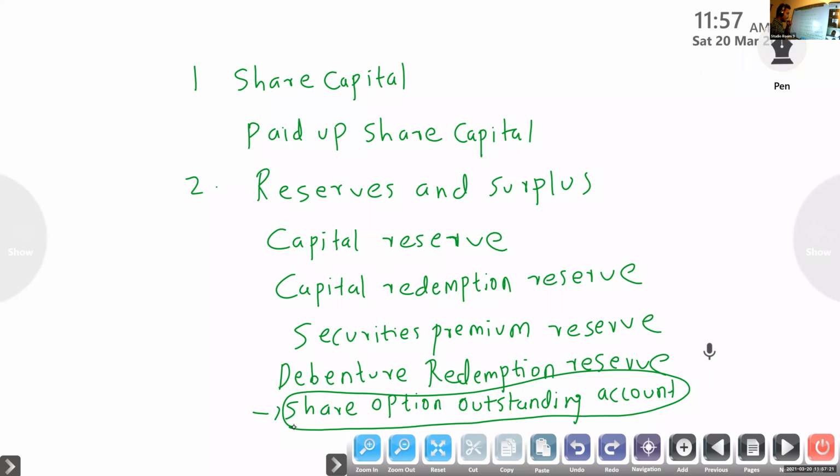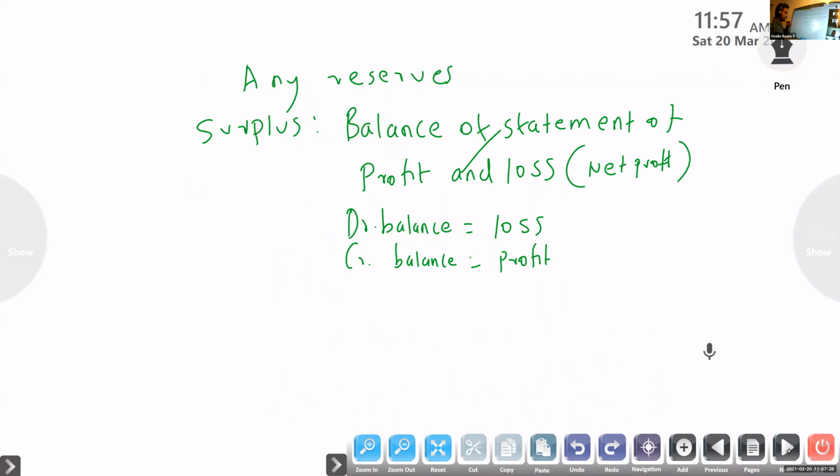Clear, no? So share capital, paid up share capital, then reserves, all reserves plus the profit and loss account, which is the surplus, then the share option outstanding account.